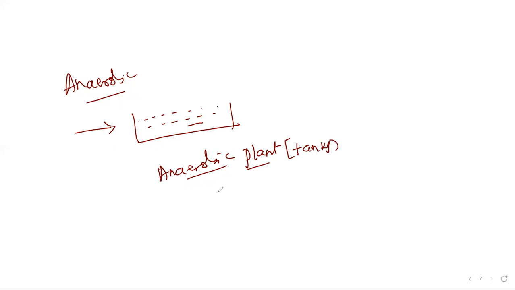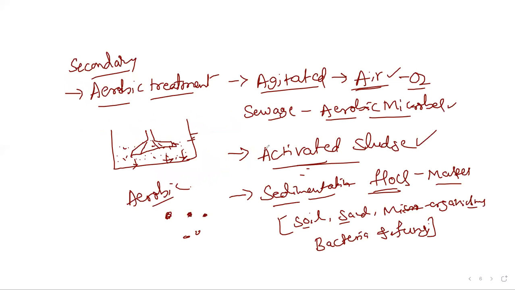So here, the anaerobic microorganisms, the bacteria and fungi, start digesting the further organic matter present in the water. And similarly, some part of the activated sludge formed here is returned back to the aerobic tanks, because it can act as an inoculum.